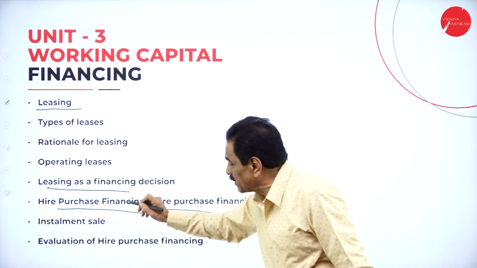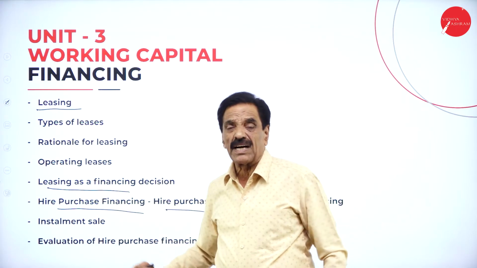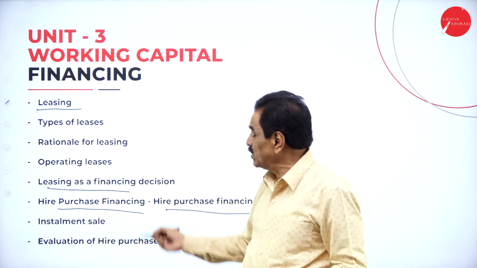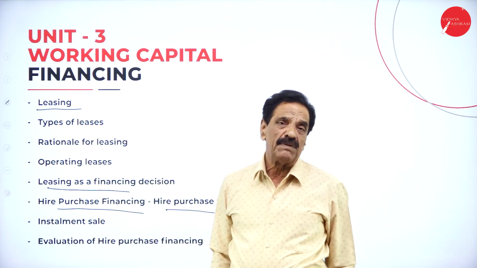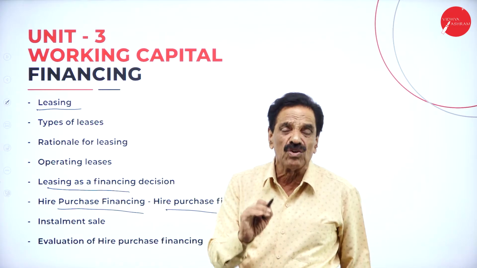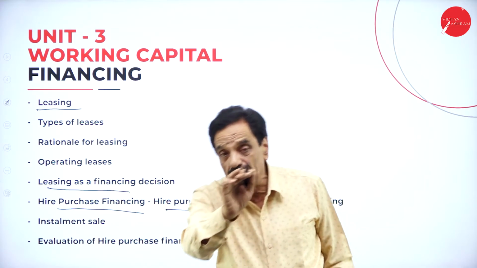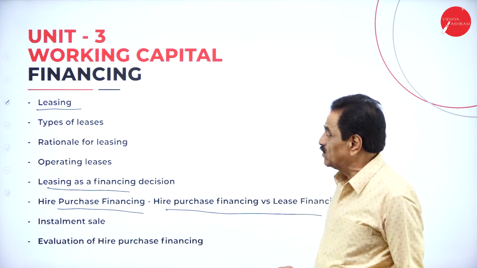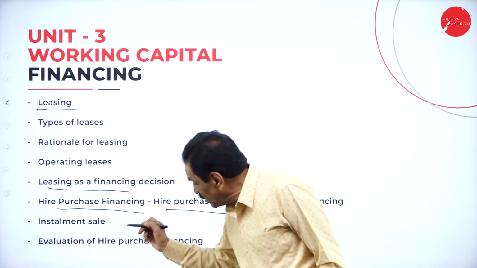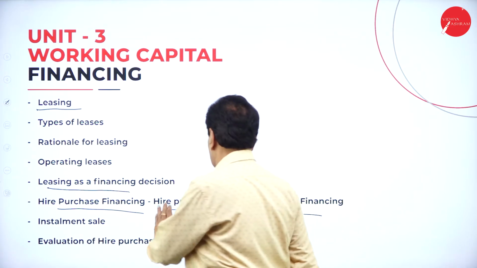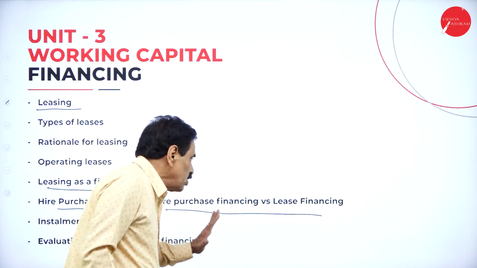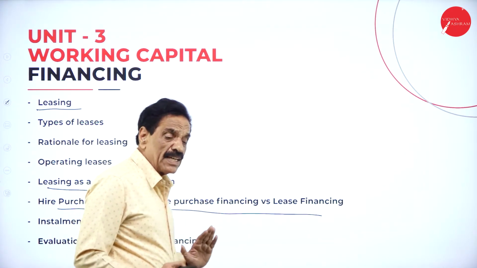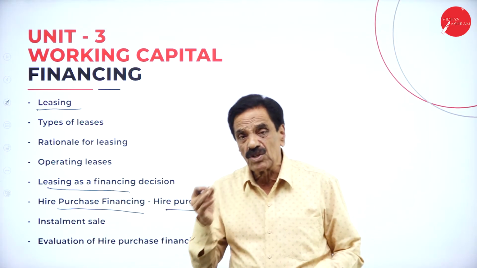Or we can go with hire purchase and installment. It's only an agreement between the hire seller and the hire purchaser. The hire seller is owner till the last installment is paid. Once the installment is paid, then only the asset will be transferred. In the installment system, it is not so. Once the down payment is made, automatically the asset will be transferred. So when you evaluate financing, whether to go on hire purchase, installment or lease, in the examination they will ask one question of about 15 marks on hire purchase, leasing or buying. We'll go into it in detail when you're solving the problem.